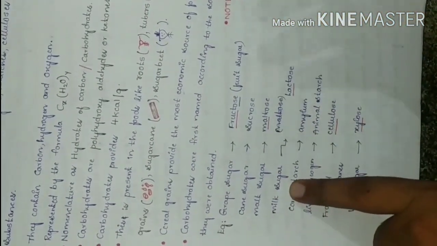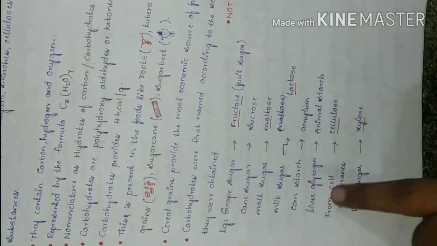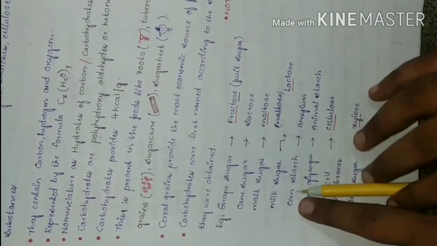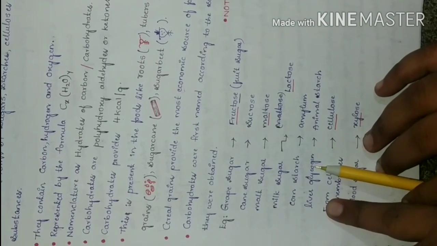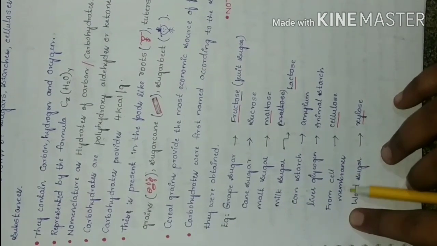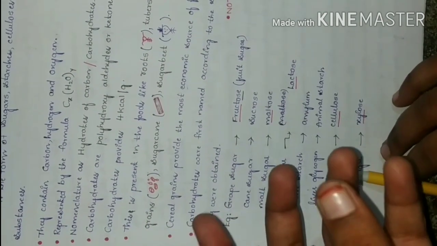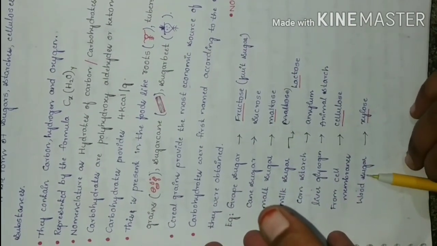And milk sugar, simply lactose. And corn sugar, corn starch, liver glycogen, sugar from the cell membrane, simply cellulose, and wood sugar, xylose.